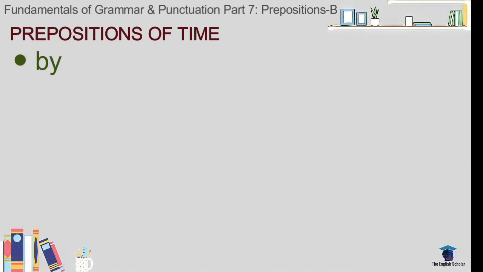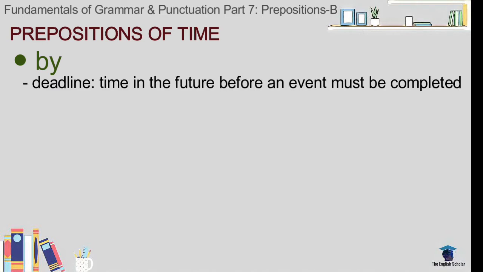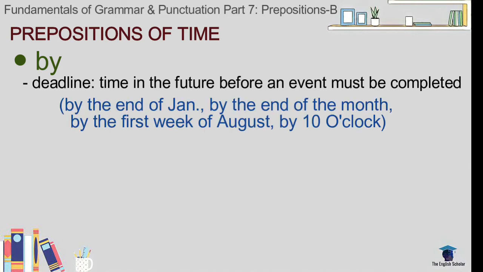Next, by. The preposition of time by describes a specific point in the future before an event must be completed, or it describes a specific point not later than the given time or not later than the end of the given time interval. Example, end of January, end of the month, first week of August, 10 o'clock.